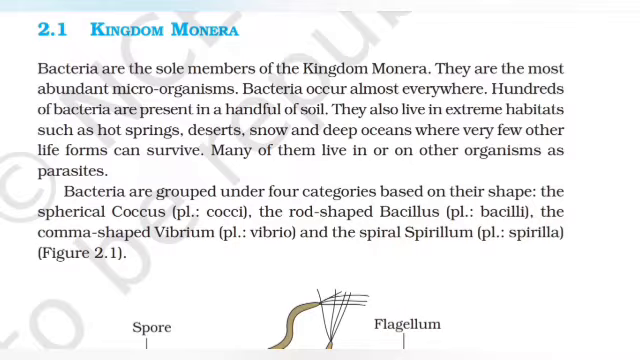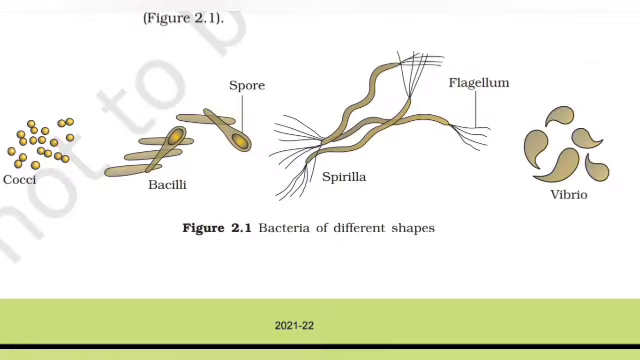They also live in extreme habitats such as hot springs, deserts, snow, and deep oceans where very few other life forms can survive. Many of them live in or on other organisms as parasites. Bacteria are grouped under four categories based on their shape: the spherical coccus, plural cocci; the rod-shaped bacillus, plural bacilli; the comma-shaped vibrio, plural vibrios; and the spirillum, plural spirilla. Figure 2.1. Bacteria of different shapes.